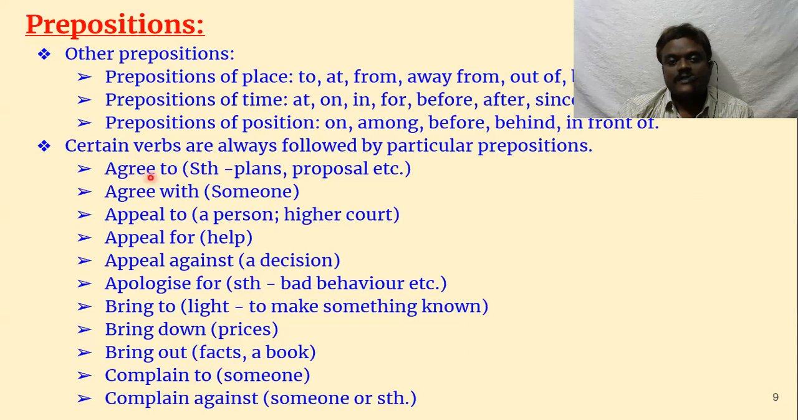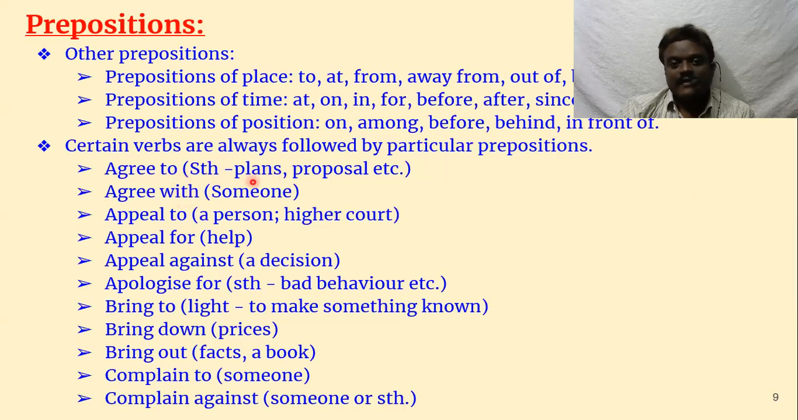For example, see here, agree to. Here STH means something, some object. Agree with, that is someone. So if you are agreeing with some human being, then you have to say agree with. If you're agreeing with some plan or proposal, then you have to say agree to. Inanimate things mean agree to, animate things mean agree with. I agree with him. I agree to his proposal. I agree to his plan.